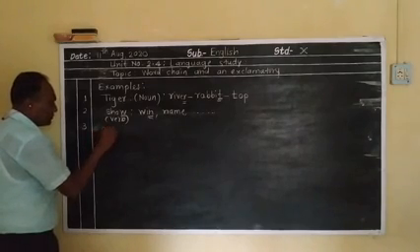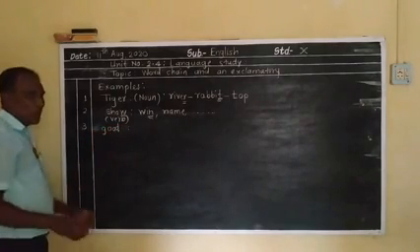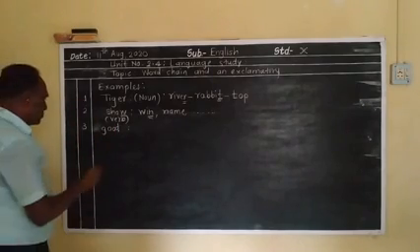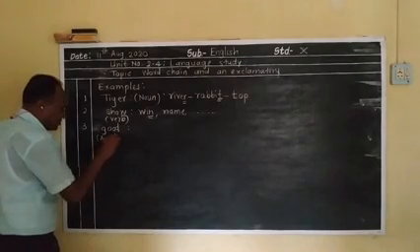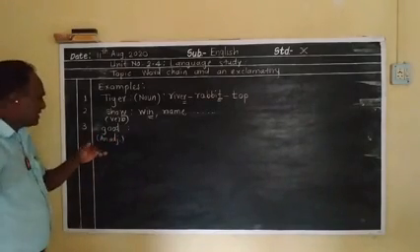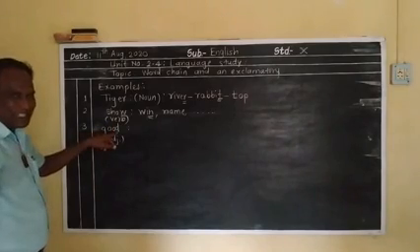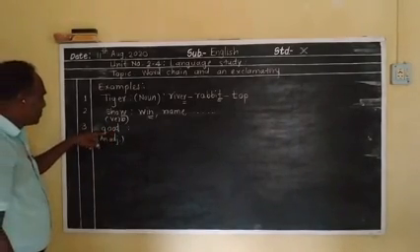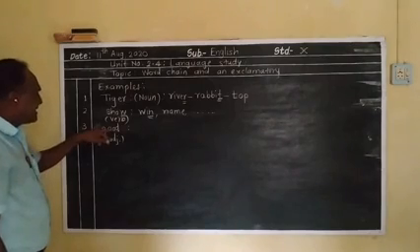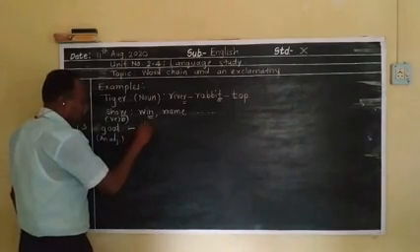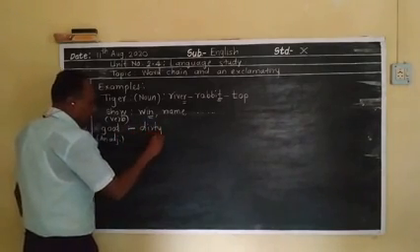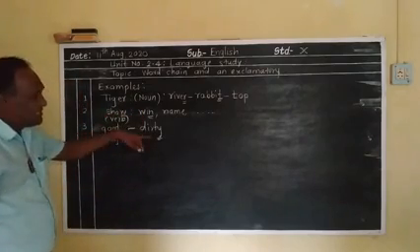Third kind, good. Good is an adjective. Understood, students? Good, last letter D. From D, dirty. Which is the last letter in dirty?